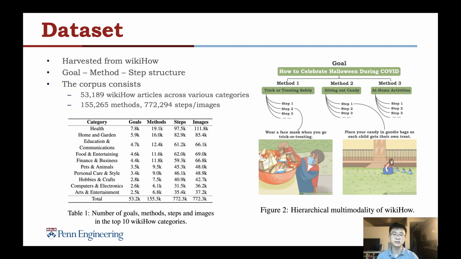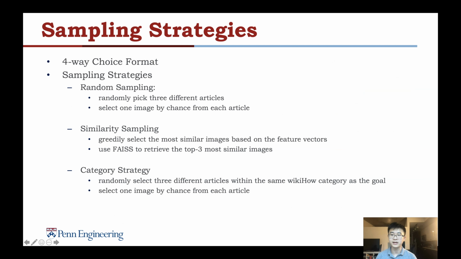We pair the goal and the images as the positive samples of our dataset. In total, our dataset consists of 53,000 wikiHow articles and over 0.7 million images. The detailed distributions and statistics of our dataset are shown in Table 1. We format VGSI as a 4-way choice question, so we need 3 negative candidates as distractors for each sample. We designed 3 sampling strategies.